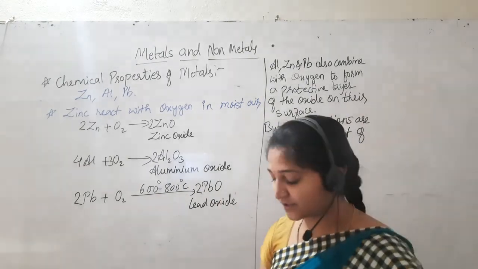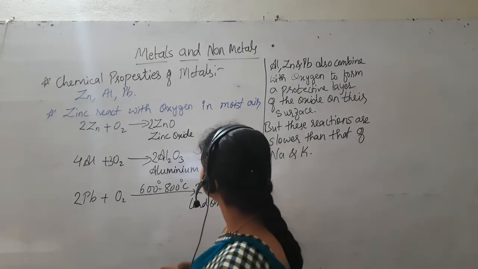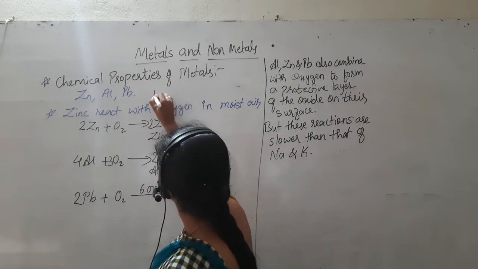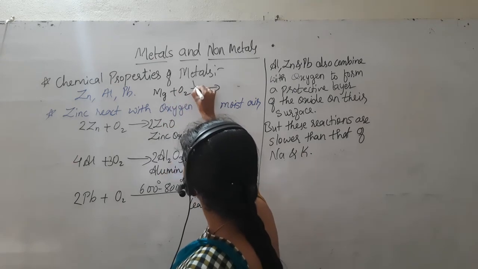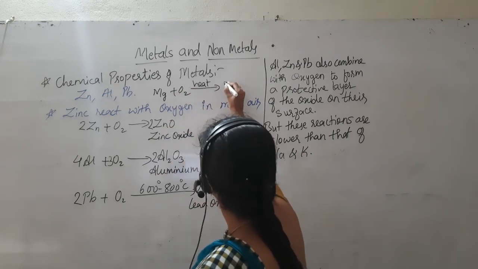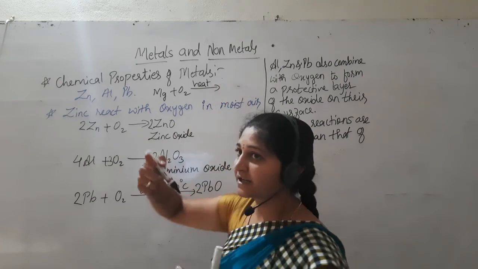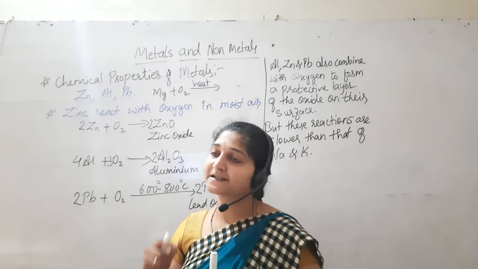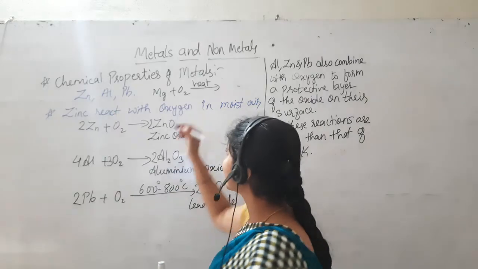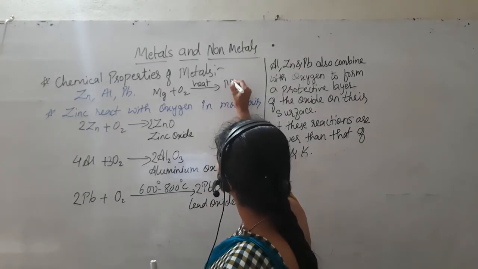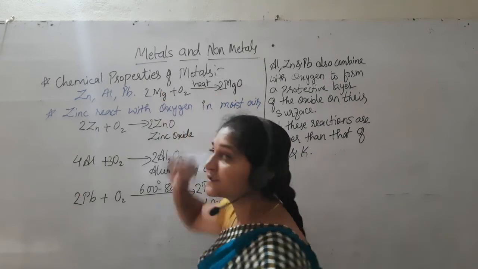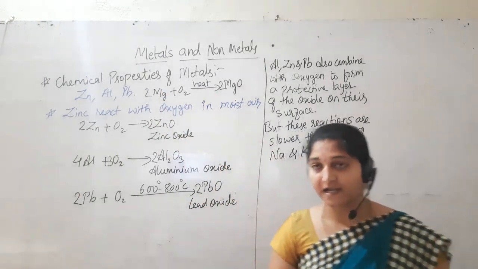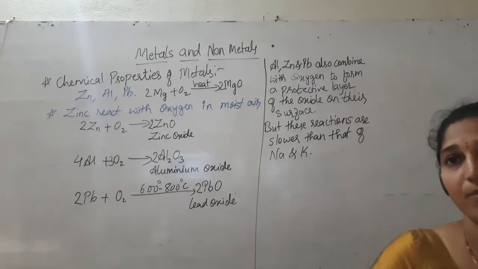And the next metal, magnesium, is going to be heated. In presence of heat, if you take a magnesium ribbon and ignite it, it starts burning to produce magnesium oxide, MgO.